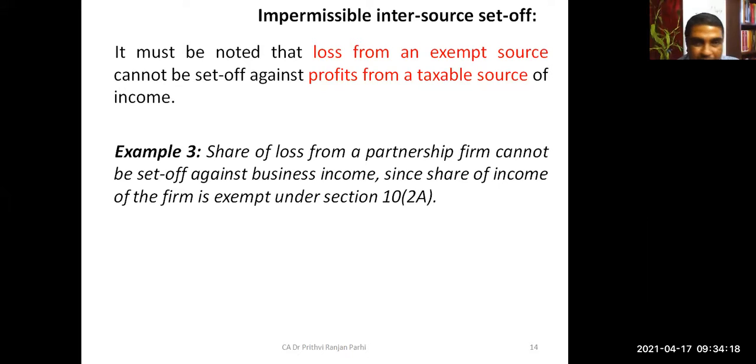Are you getting me? So this is one additional note you have to keep in mind. If one source's profit is exempt, then you cannot set off loss from that source against profit of a taxable source.